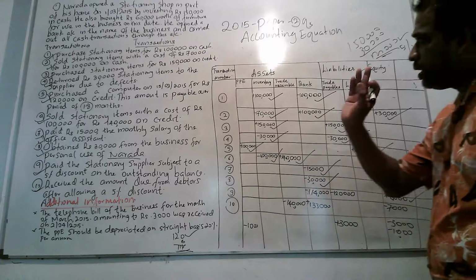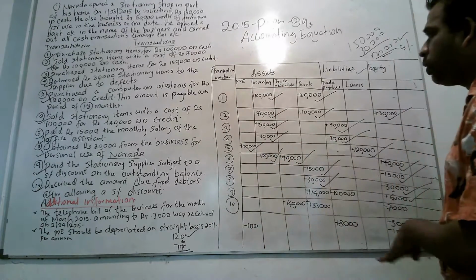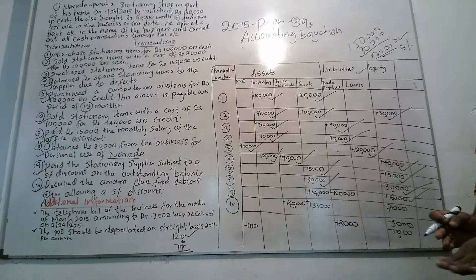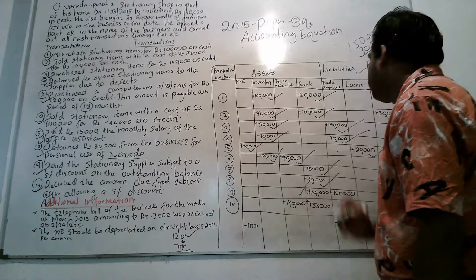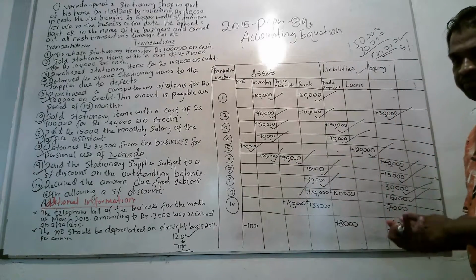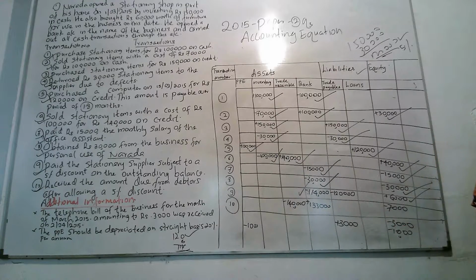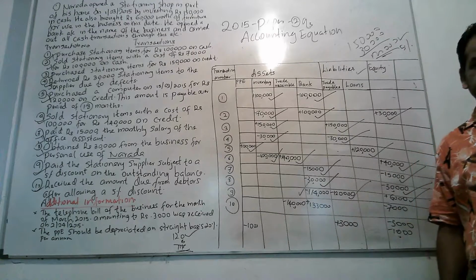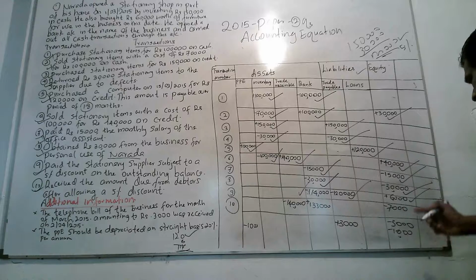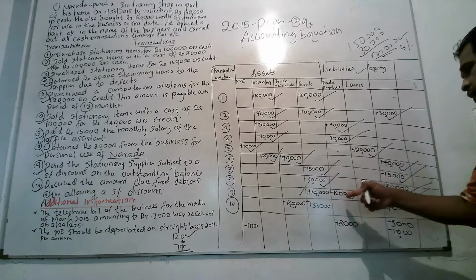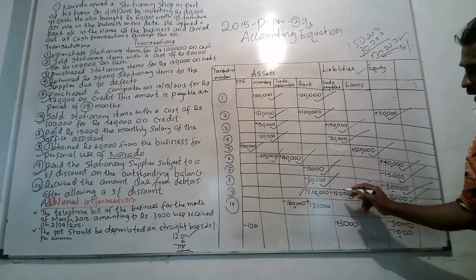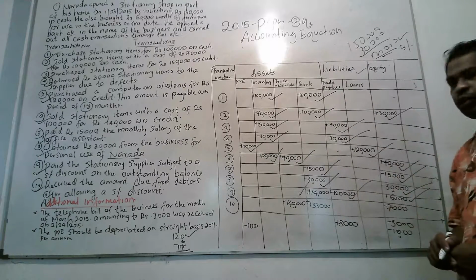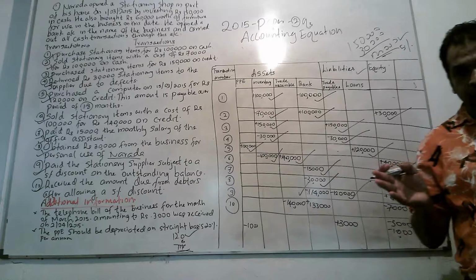Then the amount payable was 120,000, but we have to pay only the amount below that, that is the difference between 120,000 and 6,000, that is 114,000, minus from the bank. We pay only 114,000, but when you pay 114,000, the total liability will be over, that is 120,000, because the amount paid is 114,000 and the discount received is 6,000. Addition of these two equals 120,000. Therefore, we deduct 120,000 from the trade payable, because when you settle, the full liability will be over. Right. Next transaction,